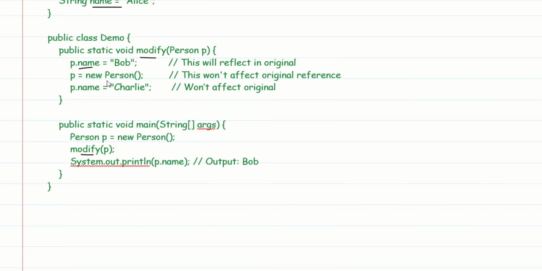Then if I try to reassign it with a new object, what happens is it won't change the original reference. Let's say I change it here to Charlie, it won't get affected outside the method, it will be only within the method itself. So you can change the object where it points to, but if you reassign, it changes only the local copy of the reference, not the original. So outside the method, it will remain the same, whatever you changed first.